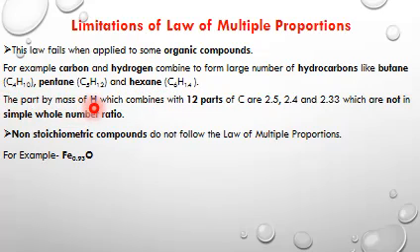The parts by mass of hydrogen which combine with 12 parts of carbon are 2.5, 2.4 and 2.33, which are not in simple whole number ratio. Non-stoichiometric compounds do not follow the law of multiple proportions. For example, iron 0.93 oxygen.